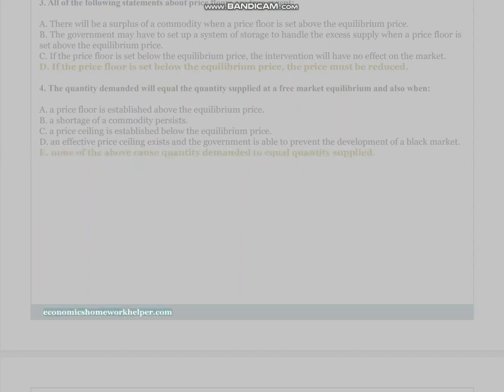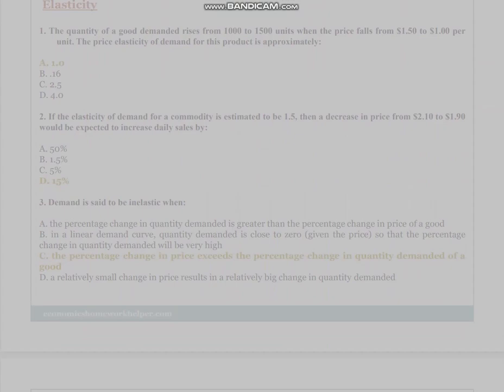economicshomeworkhelper.com. Elasticity. 1. The quantity of a good demanded rises from 1,000 to 1,500 units when the price falls from $1.50 to $1 per unit. The price elasticity of demand for this product is approximately A. 1.0 B. 16 C. 2.5 D. 4.0.